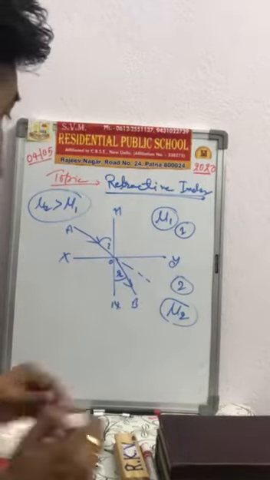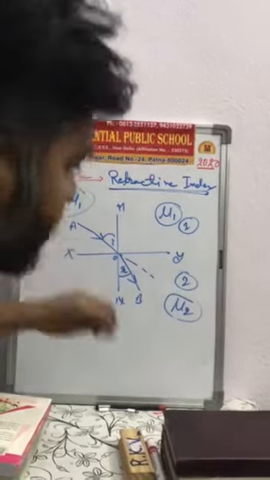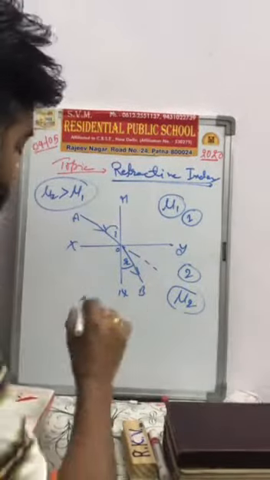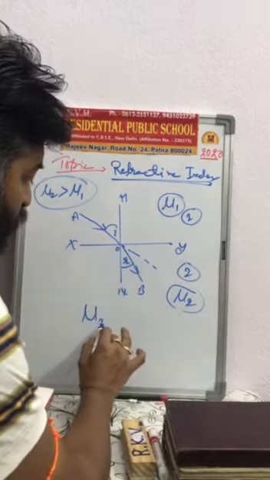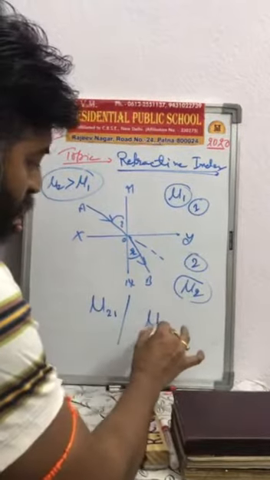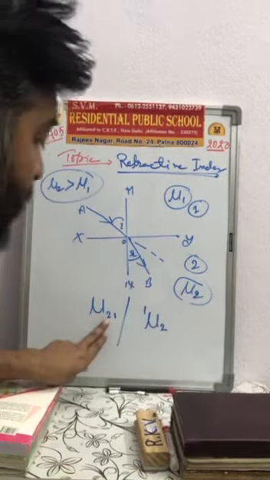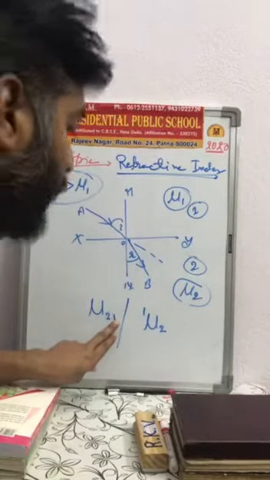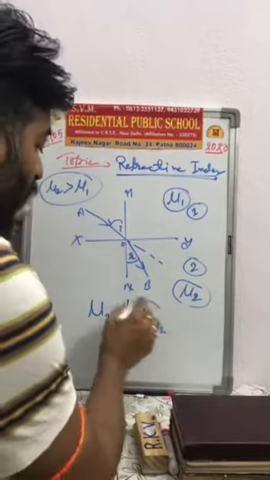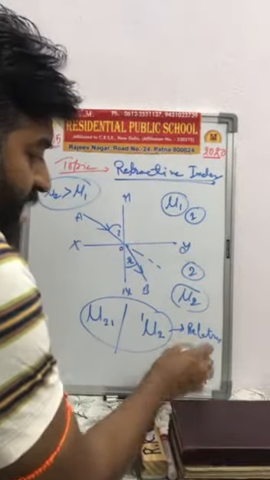So when light passes from one medium to another, if we consider the refractive index of the second medium with respect to the first, then we write mu21. That means the refractive index of the second medium with respect to the first. This is called relative refractive index.